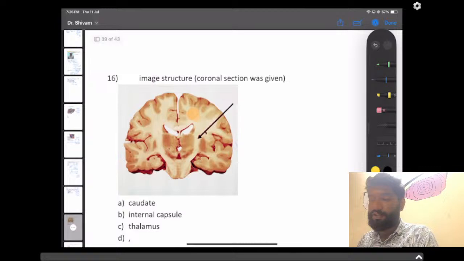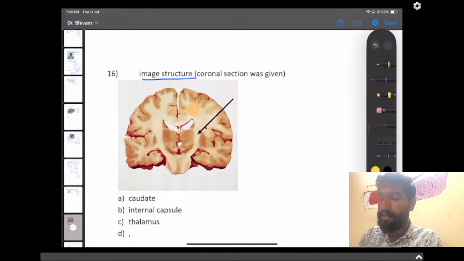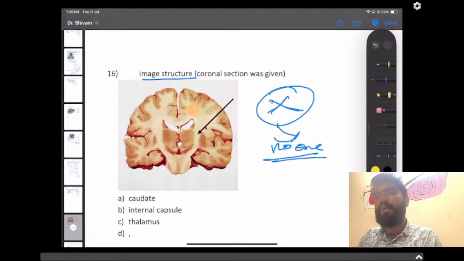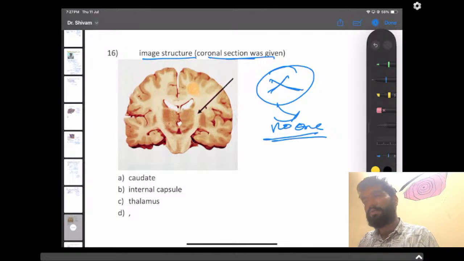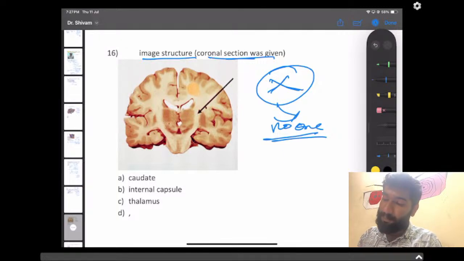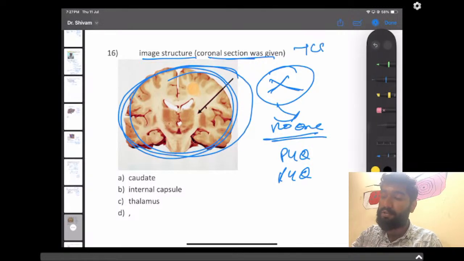Question number 16. I can guess nobody will get this wrong. No one. Even if a student is studying one day before the exam, and he or she is studying just the PYQ or the PYTs, or has studied something of anatomy in past colleges, he can't get this answer wrong anyhow. Right? This is the PYQ, this is the PYT. This image only comes in the CS progress section.